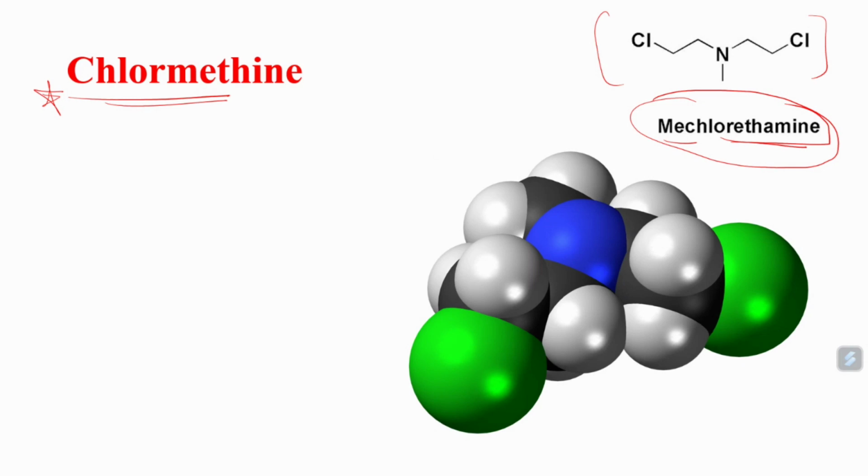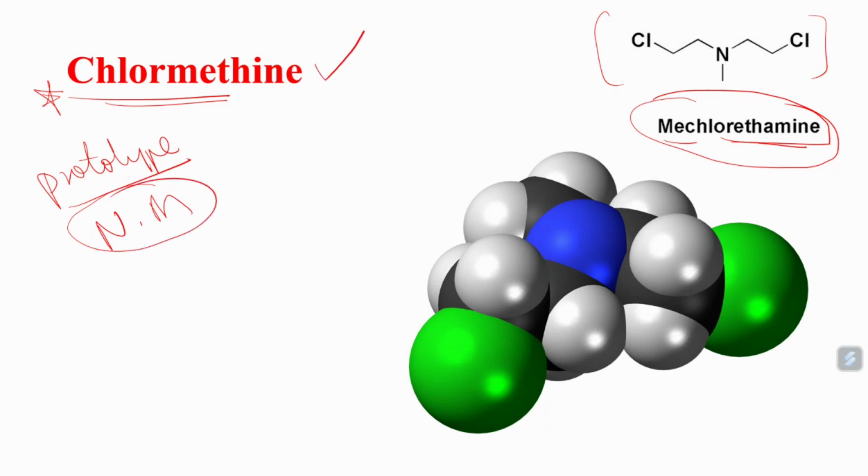Everybody should remember about this drug because it is very important, and it is actually the prototype of nitrogen mustards. If you study chlormethine among the nitrogen mustards, that is enough, because chlormethine resembles the actions of all other drugs. So the mechanism of action of chlormethine is important, its adverse effects are important, its uses and everything are very important.